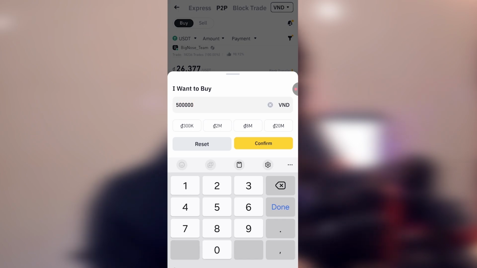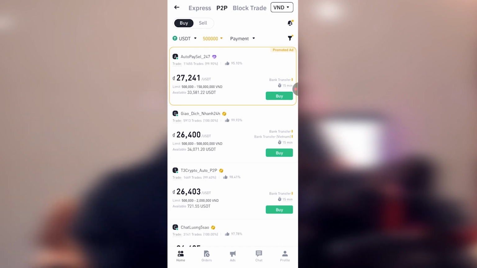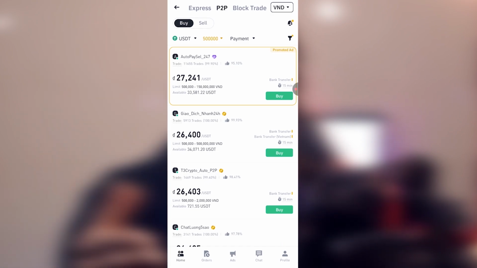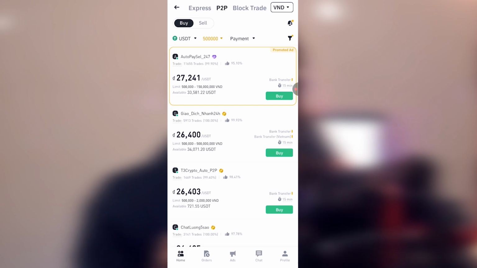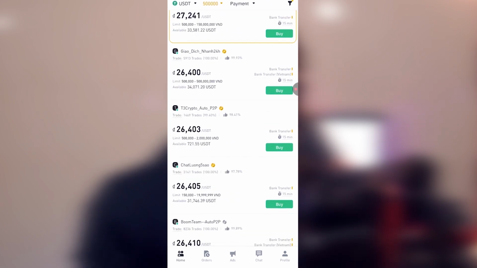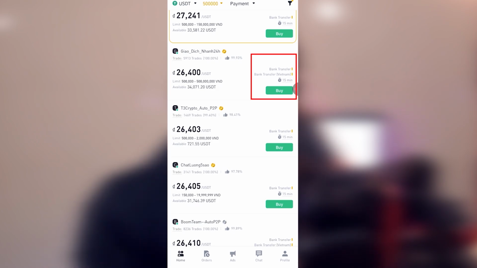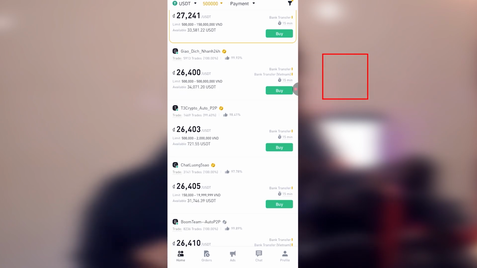That is what we are sending to someone in Ghana. We want to send 500,000 VND to somebody there. So we enter the amount, which is 500,000, and these sellers can sell to us within that range. This seller is selling at 26,400 and has executed 5,913 trades. 100% have been successful, 99% likes. Very good. Bank transfer, Vietnam. So we have to buy from here.